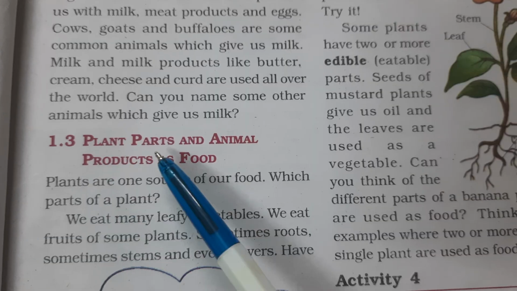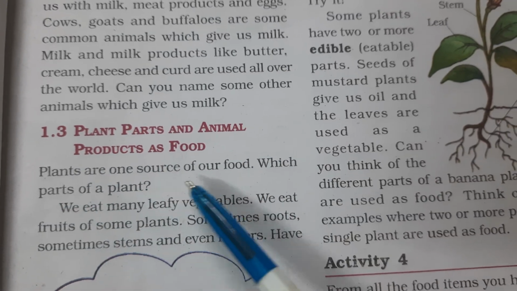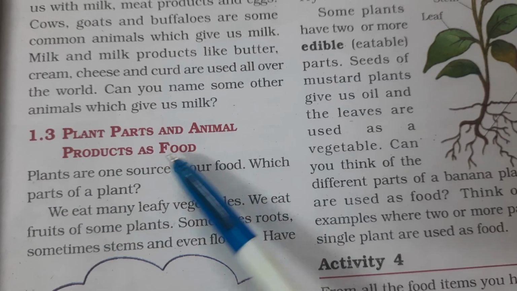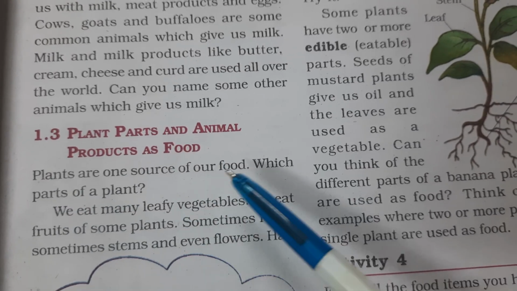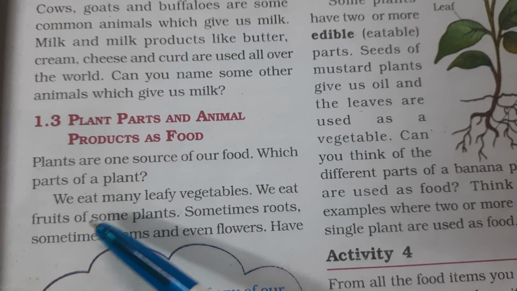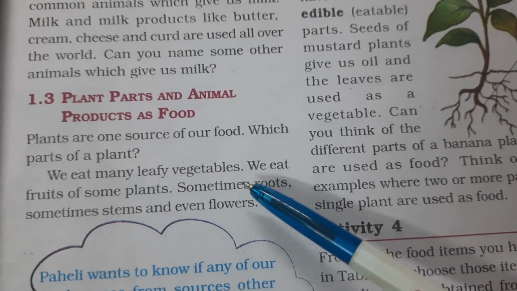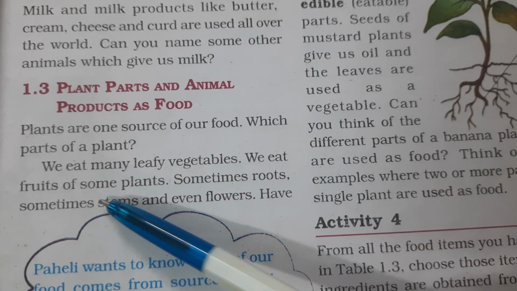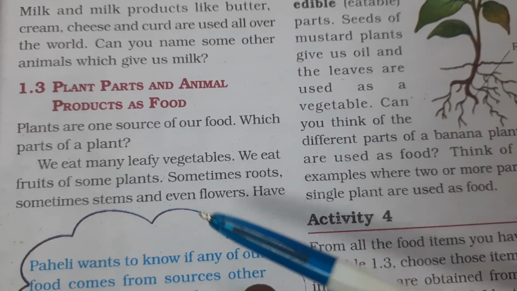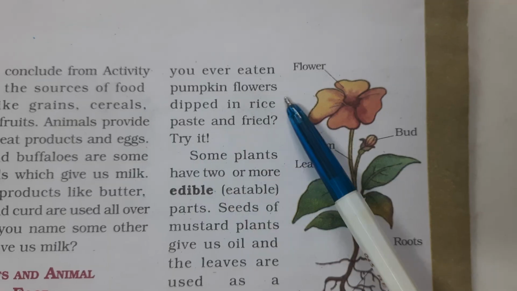So now Exercise 1.3, plant parts and animal products as food. Plants are one source of our food. Vegetables come from plants, so that's why plants are one source of our food. Which part of the plant? We eat many leafy vegetables. We eat fruits of some plants, sometimes roots, sometimes stems and even flowers.